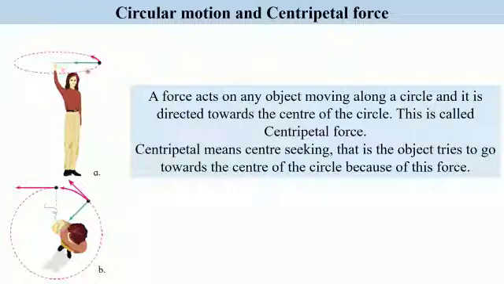And the stone will fly off in a straight line, a tangent to the circle at the position of the stone when the string is released. If the string is released at this point, this will be the direction in which the stone will fly off, because that is the direction of the velocity at that instant of time.